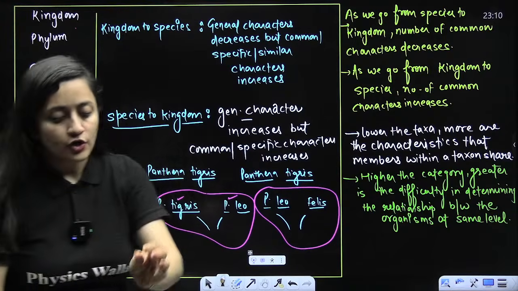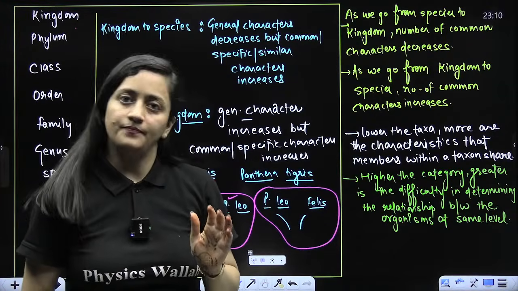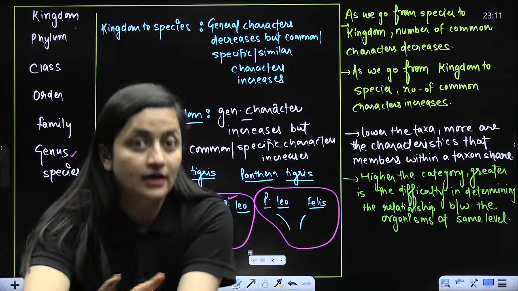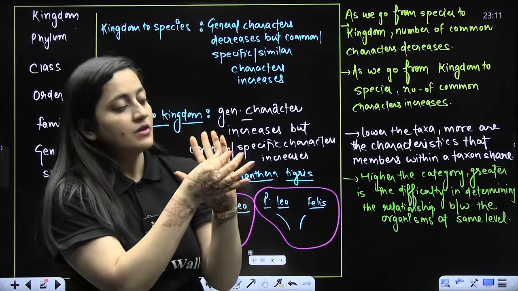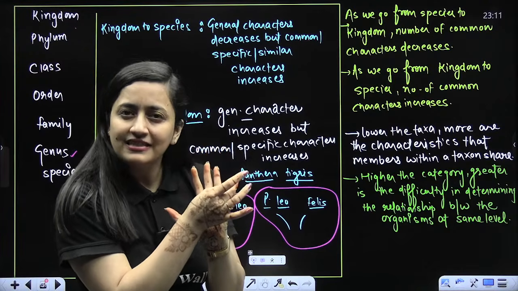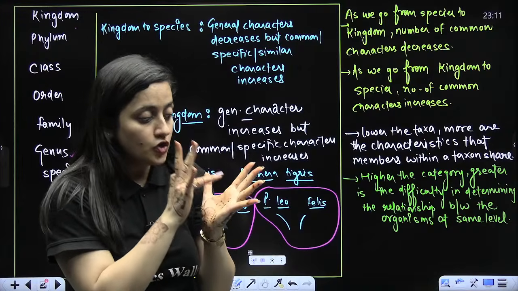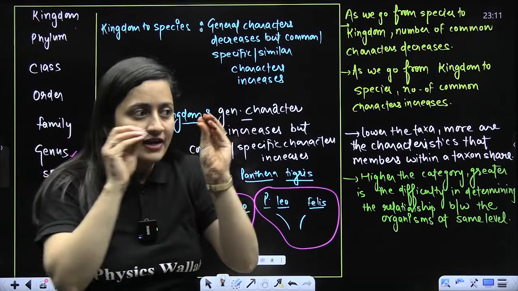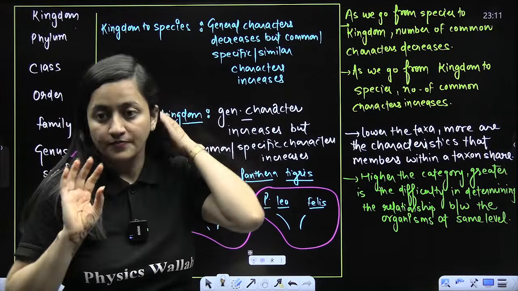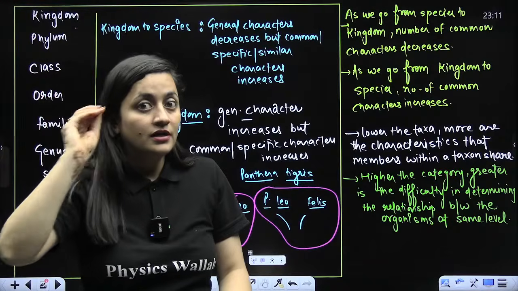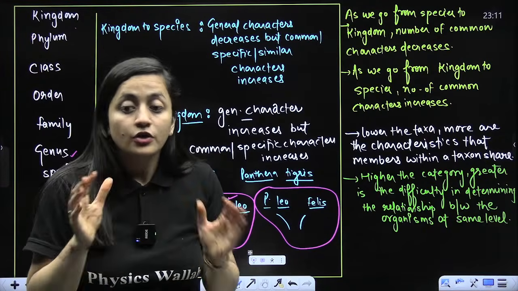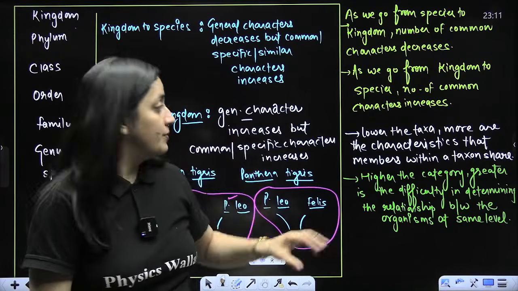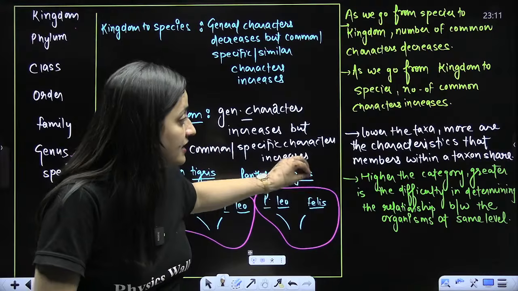Now let's suppose you are considering the phylum Chordata. Consider this example. In the phylum Chordata, fishes are also there. Frog is in that phylum, snake is in that phylum, lizard is in that phylum, your gorilla is in that phylum, your chimpanzee is in that phylum, monkey is in that phylum. You are talking about the phylum Chordata, then you are taking the example of these organisms. You are not able to figure out the similarities. Why? Because you are considering a higher taxonomic category. So higher the category, greater is the difficulty.